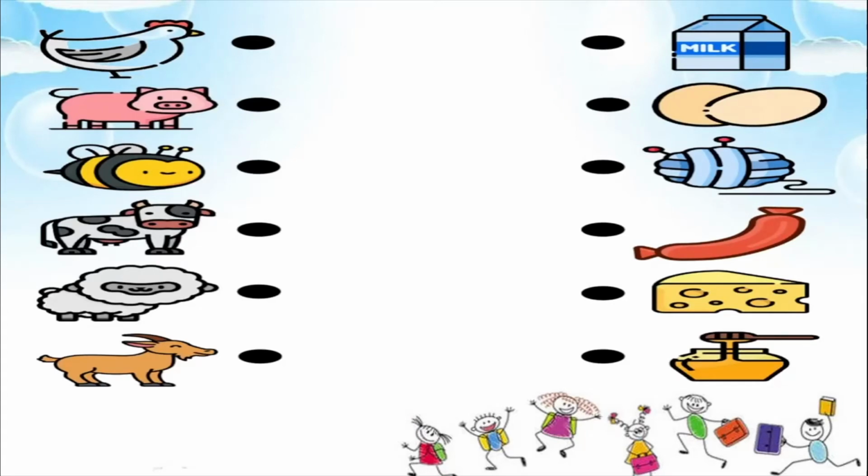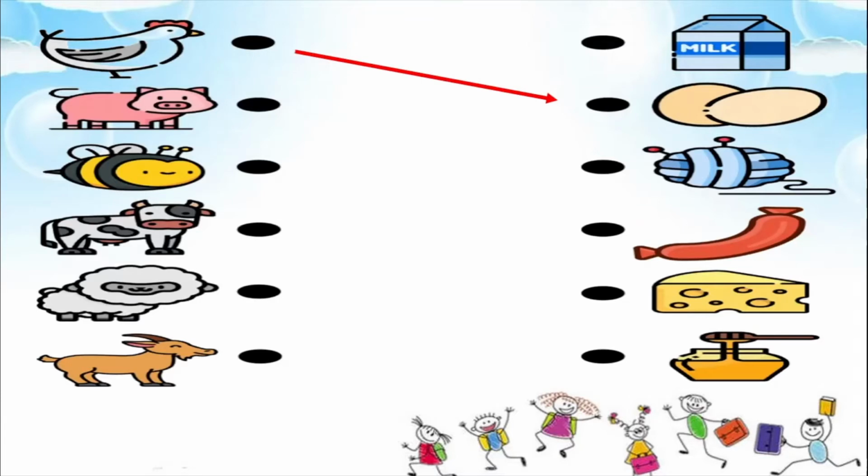So come on, let's try to do a quick matching and see whether we know which animal gives us what. So you will see the hen first on top of the page. So the hen gives us eggs. All right. What about the next animal? You can see a pig there.